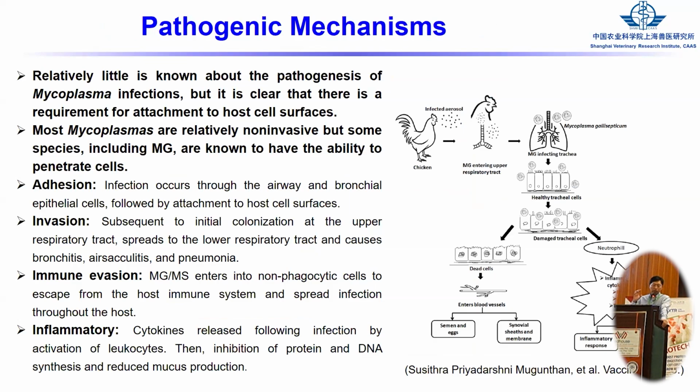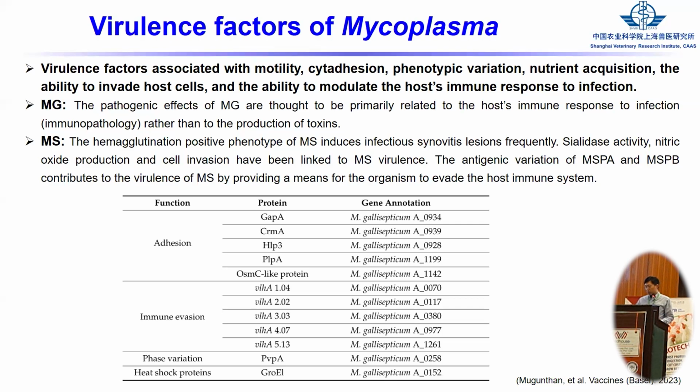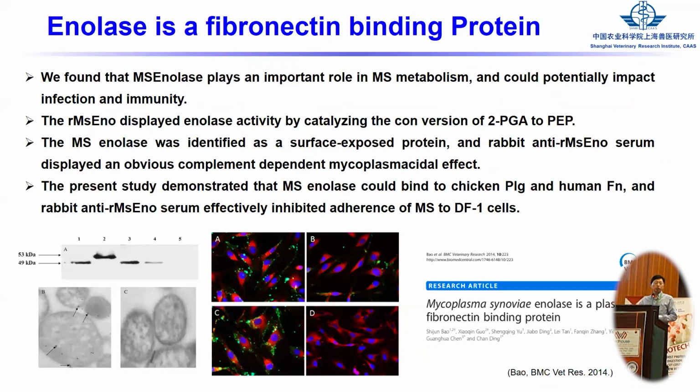But the important step is how the Mycoplasma attaches or adheres to the host cells. This is very important. So for that, we also identified several proteins for adhesion.